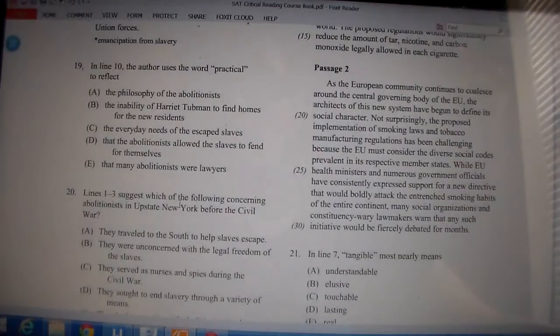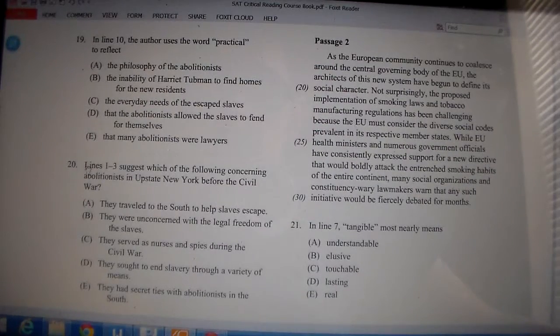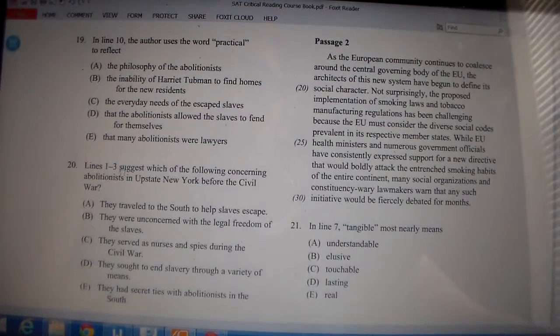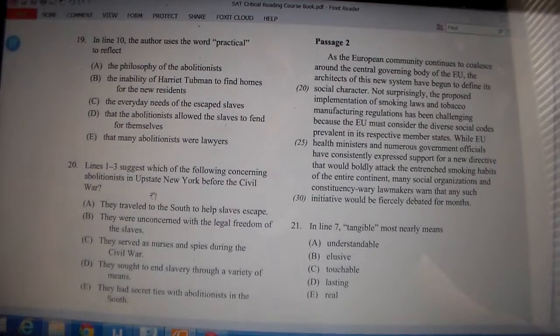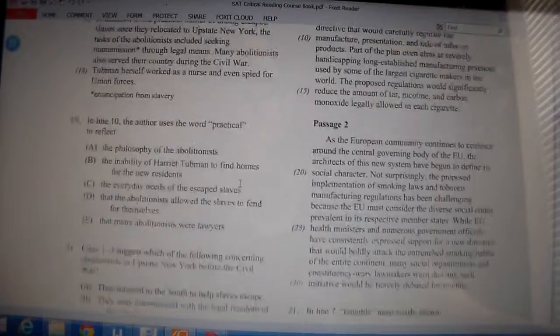Okay, so the question, question 20, says, lines 1 through 3 suggest which of the following concerning abolitionists in upstate New York before the Civil War. We know this is an inference question because we have that keyword suggest. It means something that the passage doesn't directly state, but that we can figure out based upon the facts or the sentences that the author says in the passage. We're looking for something about abolitionists in upstate New York, and we're going to look at lines 1 through 3. This has been a helpful question. They tell us exactly where we want to look. So let's look at this.